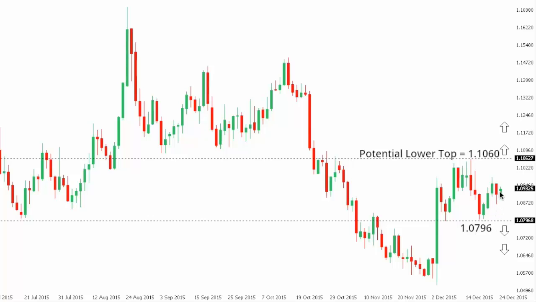At the same time, if the market is unable to break below 107.96 and sees a push back above recent highs at 110.60, this will extend the correction out from December lows and open the door for a move towards the 113 area. Ultimately and overall, the downtrend remains firmly intact, but these are the two key levels that need to be paid attention to over the coming sessions.